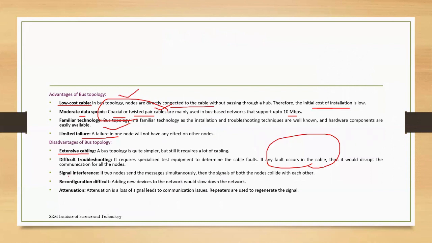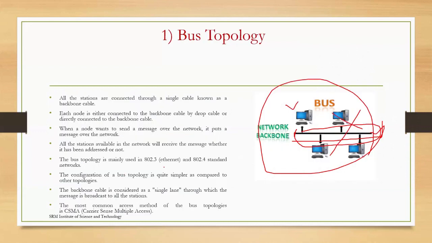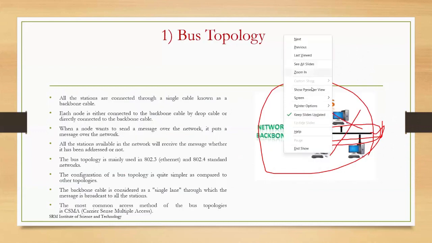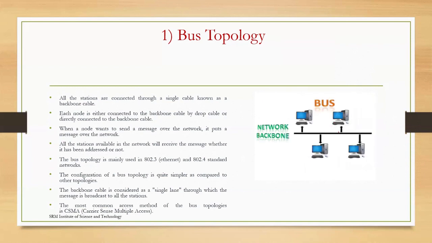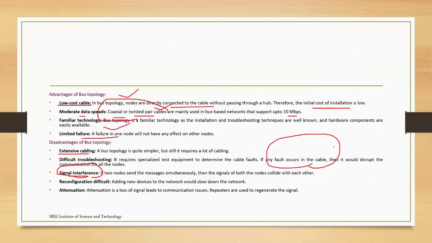The next thing is signal interference. As I already said, even though you don't wish to get down, you have to see whatever places are available from your house to office. So all the messages will be sent to all the places. That is the signal interference. If two nodes want to send messages simultaneously, then the signals will collide.